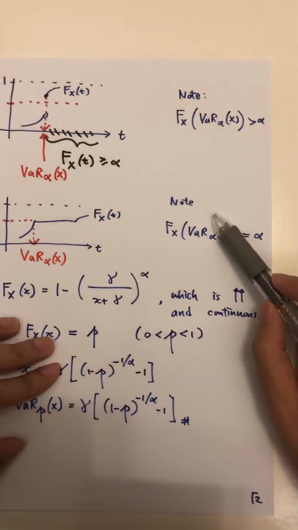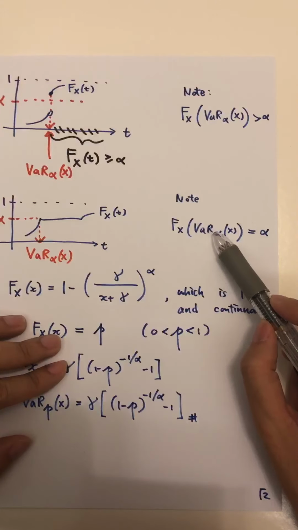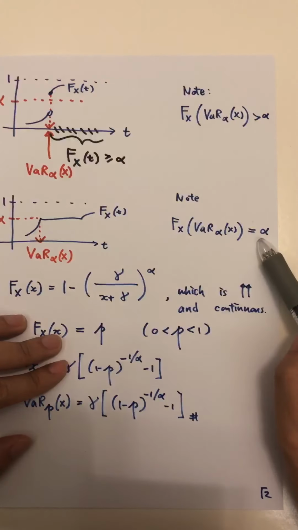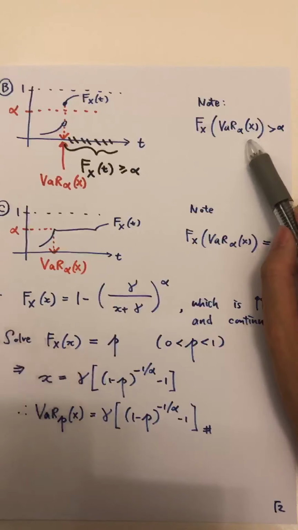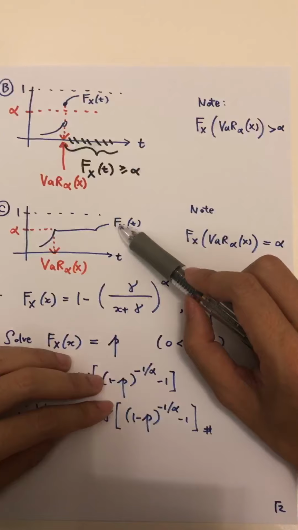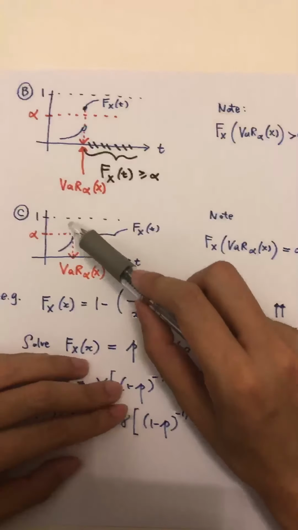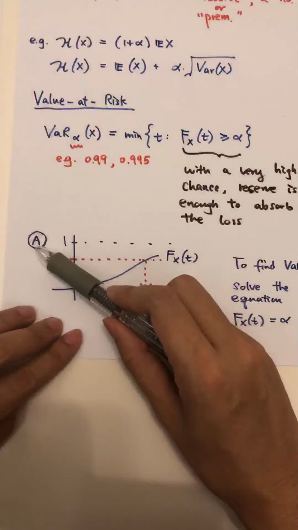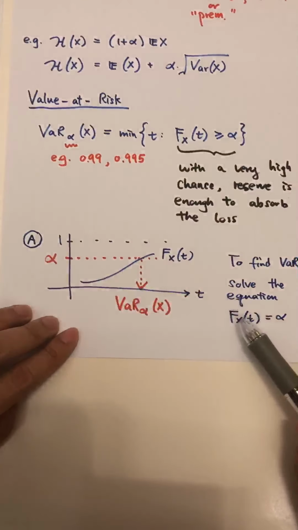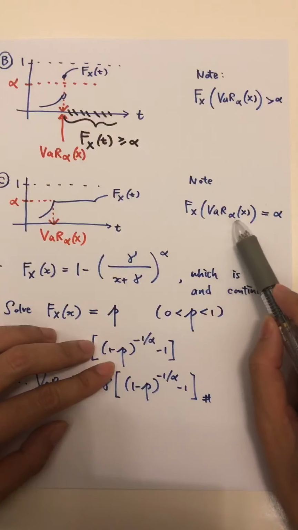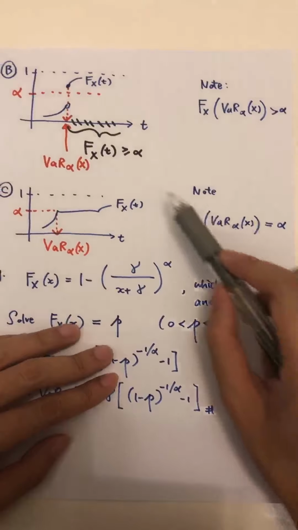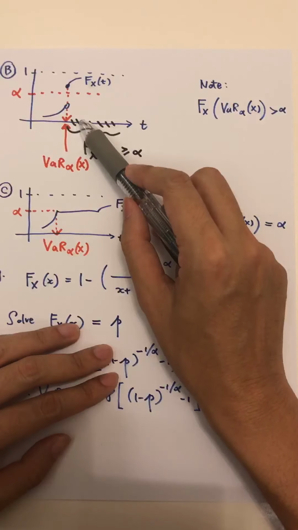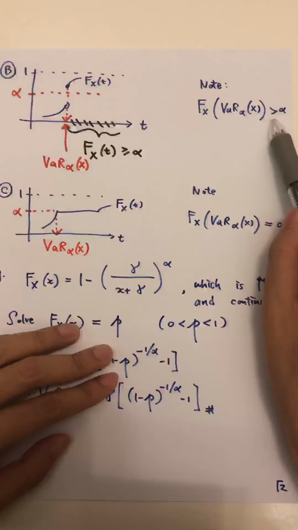In the third case, again, putting the VAR back to the CDF equals alpha, but not in the second case. So whenever the CDF curve is continuous, we are in either case C or A. In this case, F_X at the value at risk at level alpha equals alpha. If the CDF curve is not continuous, then it may be greater than alpha.